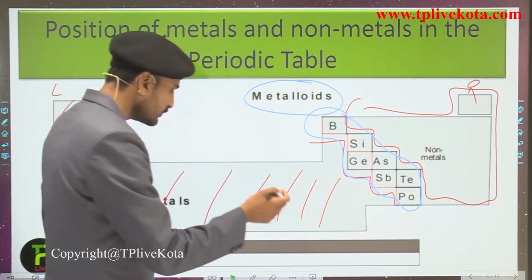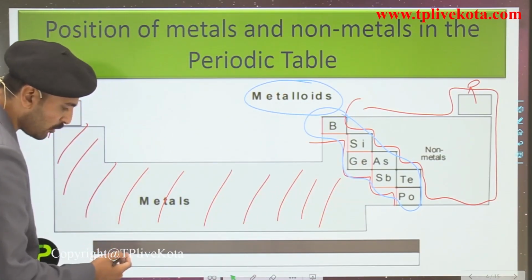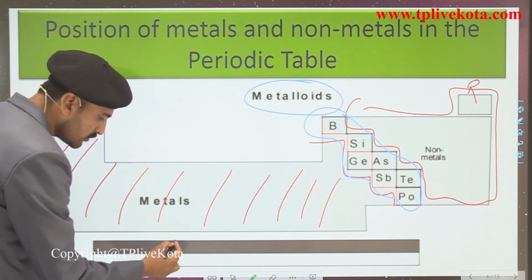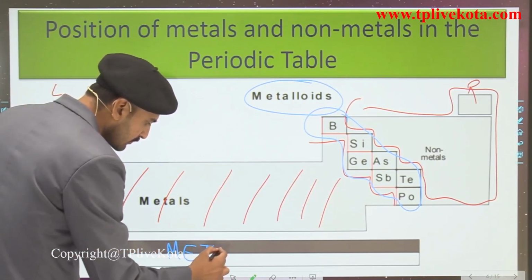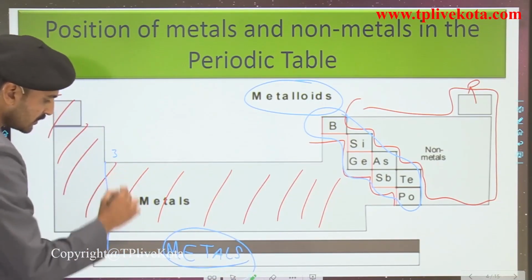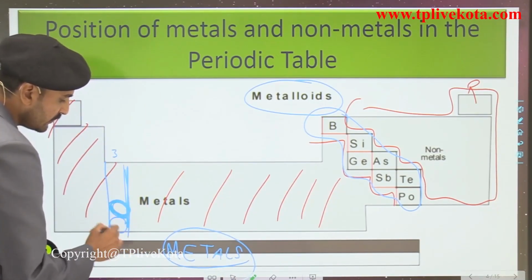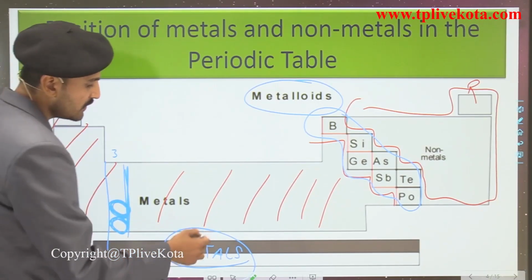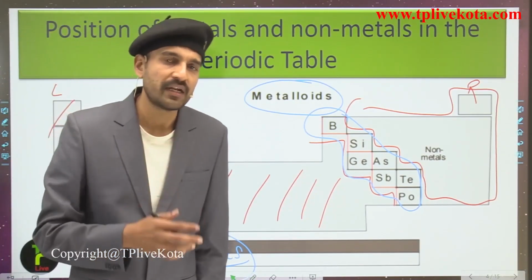So here you can see these are the f-block elements. They are also metals. They are placed in group number 3. So there are the lanthanoids, and these are the actinoids. They come under the category of the metals also.